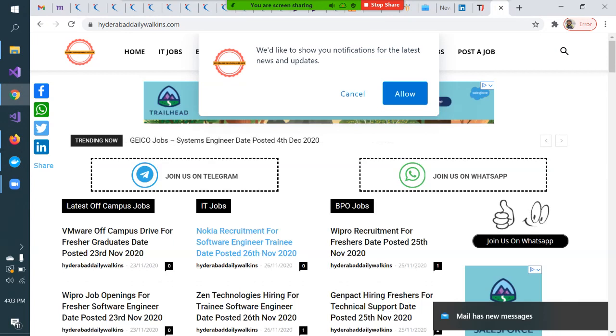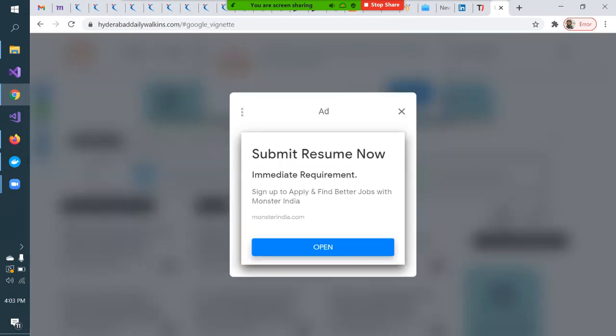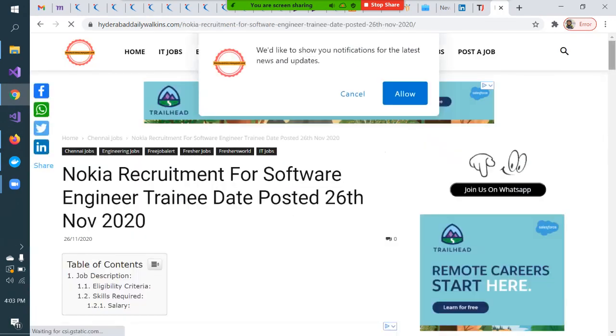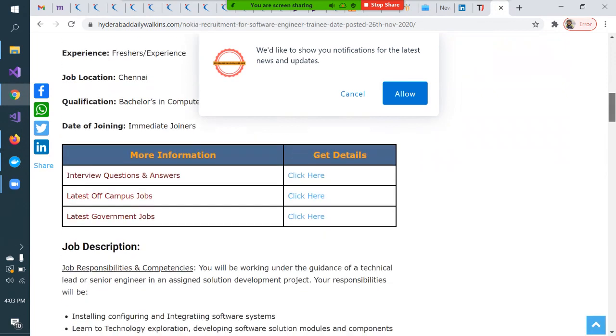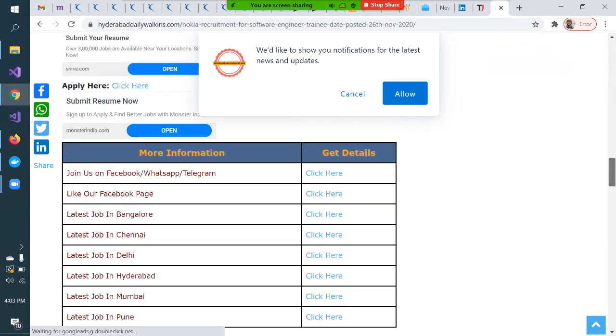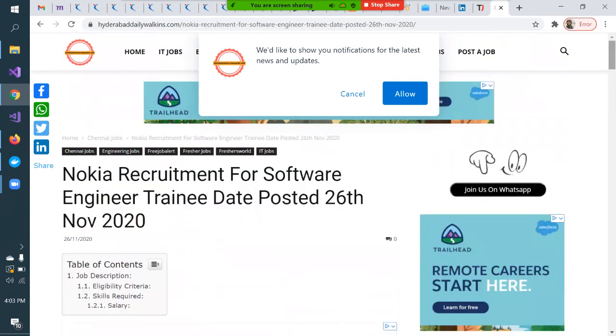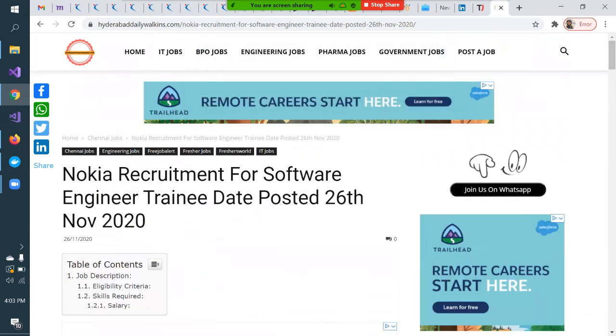Sometimes if you click on this job, it says submit resume now. I'm not interested in submitting a resume now, but you can get some details about this company, where it is located, which area of Hyderabad. Suppose this walk-in is tomorrow, can you go directly with your resume to that location? There you'll also get a lot of friends who have come for that similar walk-in.